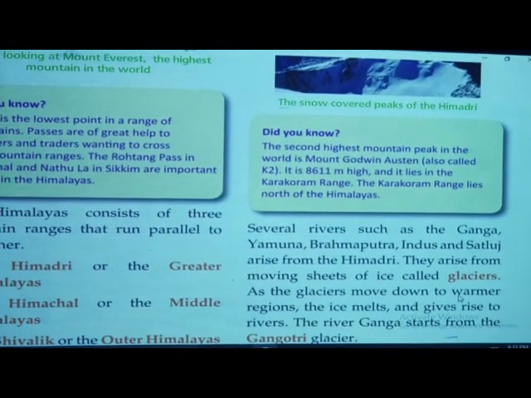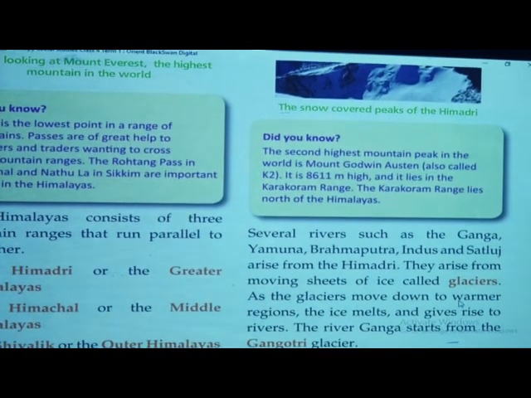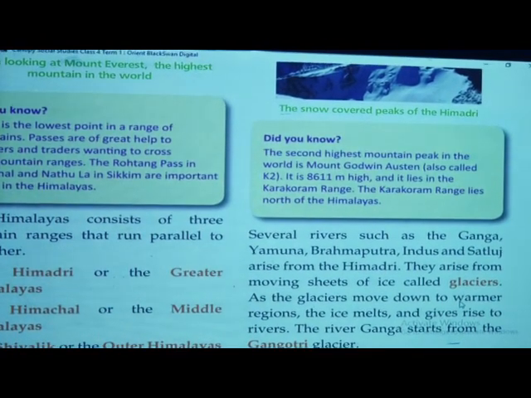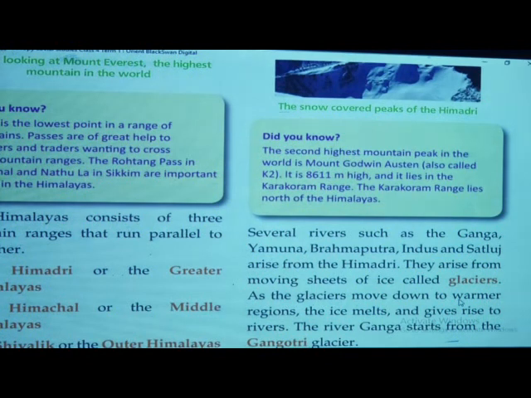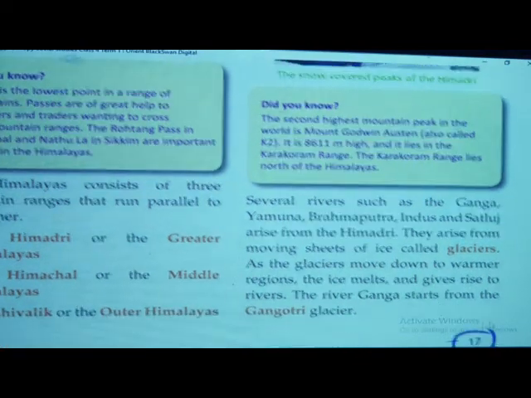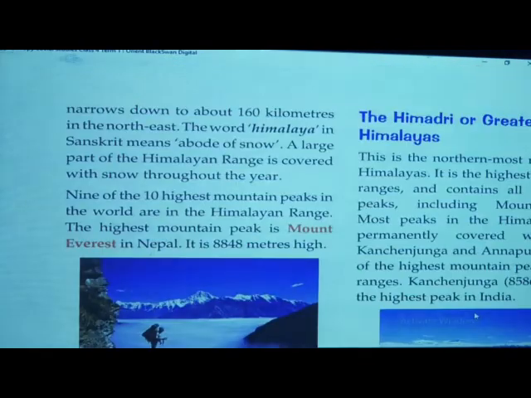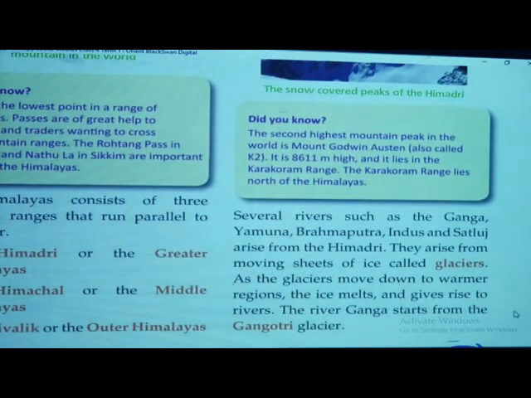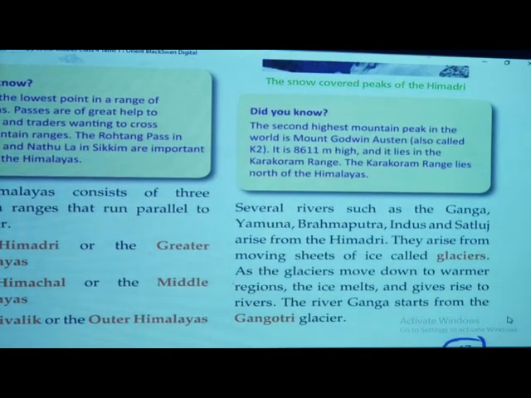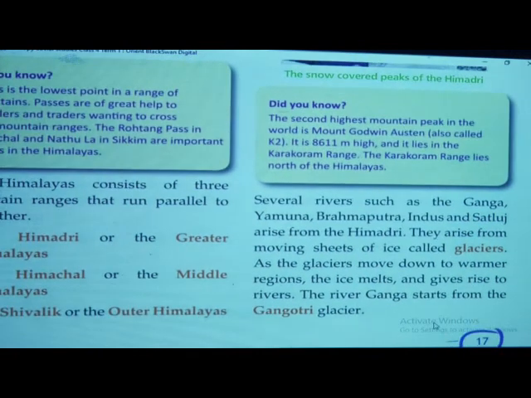Ganga, Yamuna, Brahmaputra, Indus and Satluj rivers come from the Himadri. They come from the moving sheets of glaciers. I have already explained what the term glaciers means: the ice melts and gives rise to rivers. The Ganga starts from the Gangotri glacier.